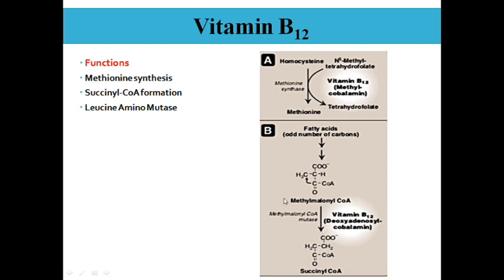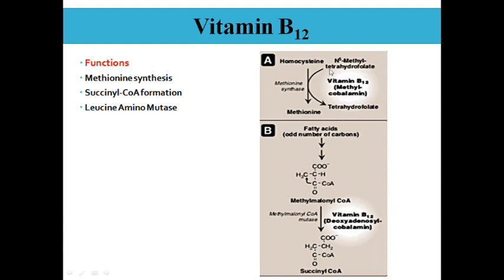Please do revise it. MMA is converted to succinyl-CoA with the help of an enzyme called methylmalonyl-CoA mutase, which requires vitamin B12 as a coenzyme. That is the deoxyadenosylcobalamin form of the coenzyme, which is required for this particular step. When vitamin B12 is deficient, methylmalonyl-CoA accumulates and gets excreted. Getting my point? So that is called MMA aciduria.